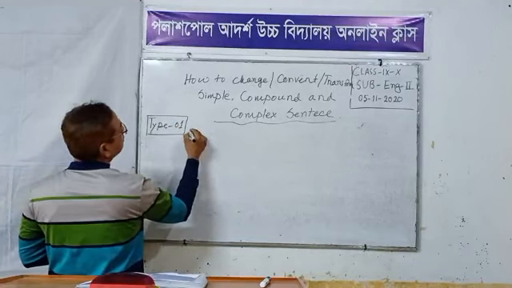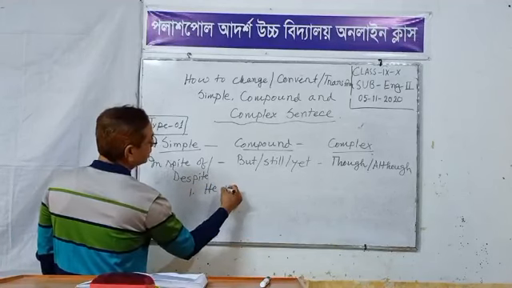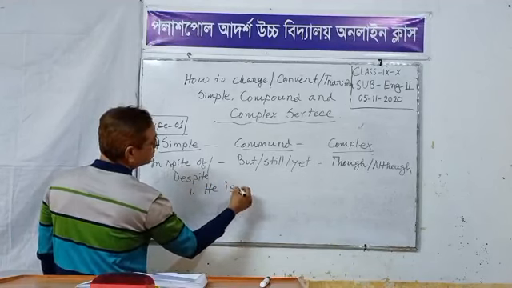Dear students, look at the board. He is a poor man. He is generous. Here are two simple sentences.